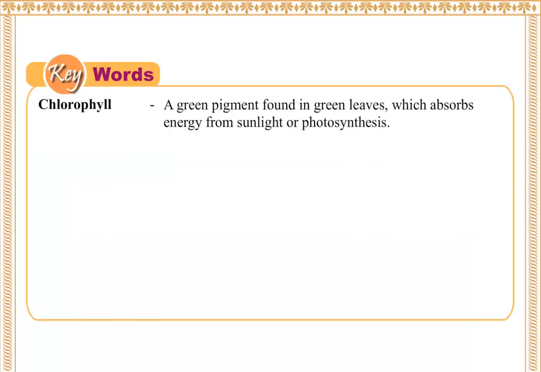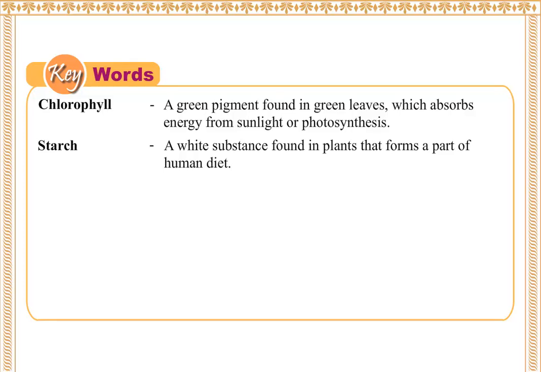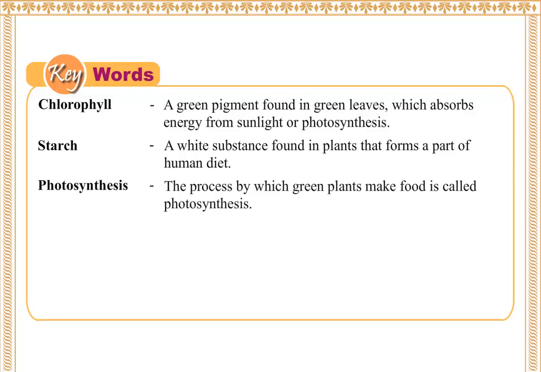Key words. Chlorophyll, a green pigment found in green leaves which absorbs energy from sunlight for photosynthesis. Starch, a white substance found in plants that forms a part of the human diet. Photosynthesis, the process by which green plants make food.